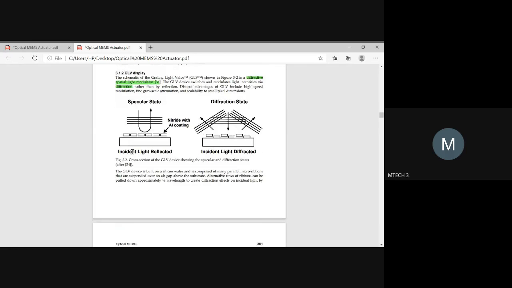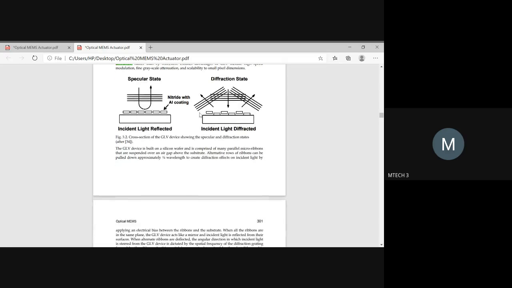So it could be that the incident light is reflected, or it could be that the incident light is diffracted. This one is totally reflected. This one is diffracted: the light comes here, it is incident, but it is diffracted into different directions. So it depends whether it is reflected back totally or diffracted. Depending on that, you have two devices under GLV.